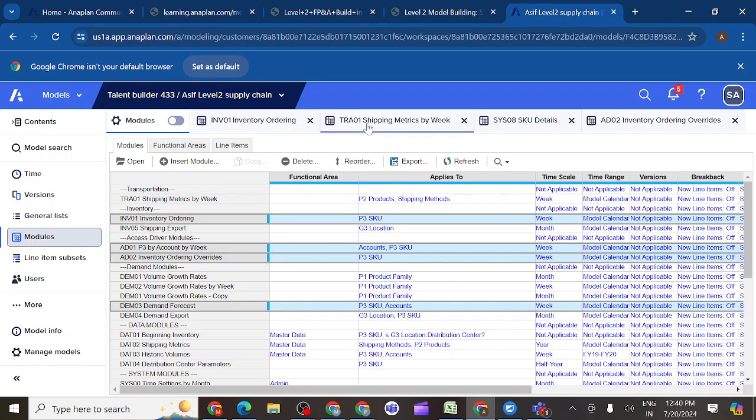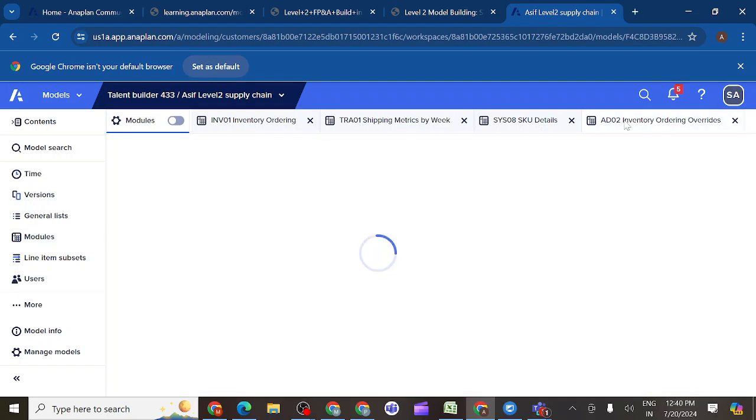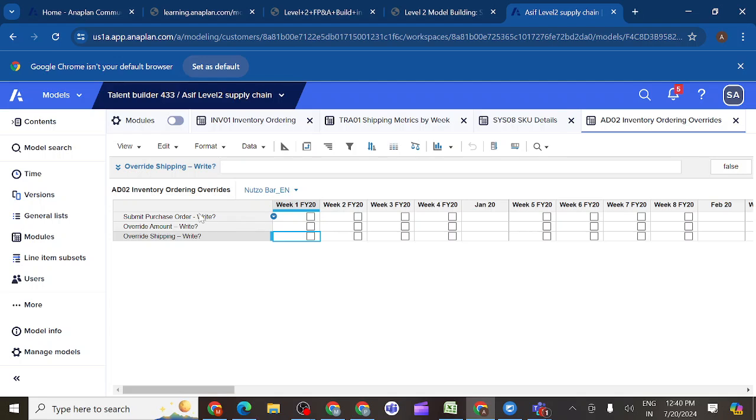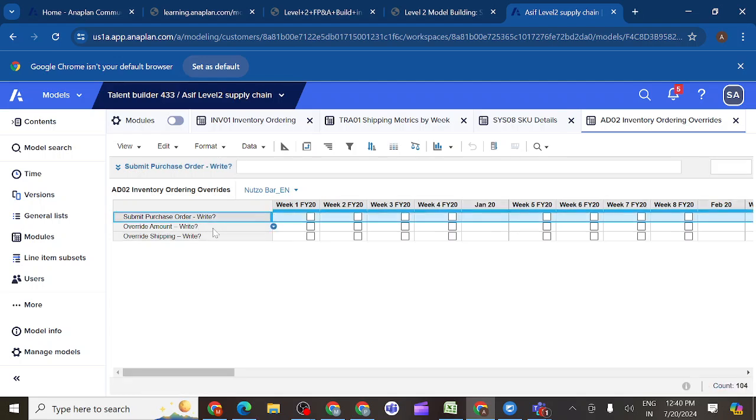First I open the access driver module, access driver purchase order receipt write. So what is our first thing? Purchase order right, purchase override amount or override shipping right. So for the first one, what is the formula we should give?